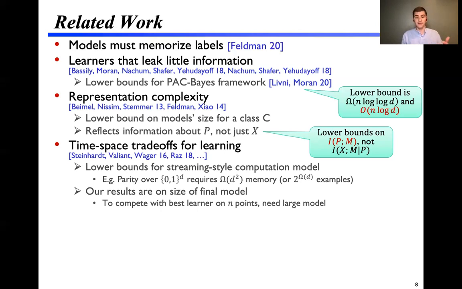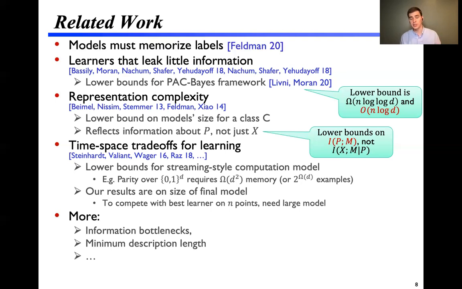Our results are on the size of the final model, which provides a lower bound on the size needed during computation. Stated slightly differently, our results say to compete with the best learner on a specific number of endpoints, you need a large model. We believe that our results could be turned into some type of time-space trade-offs with a similar flavor, but probably not such a sharp exponential jump in sample complexity. Additionally, our results may be interesting from the lens of information bottlenecks or minimum description length, which are two tools that have something to weigh in on what we're doing.